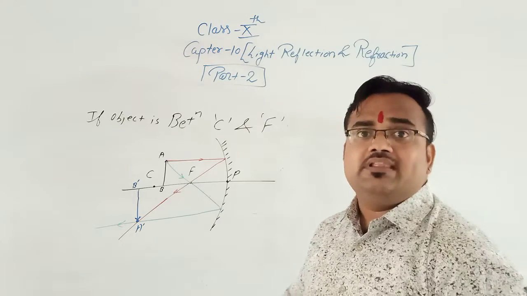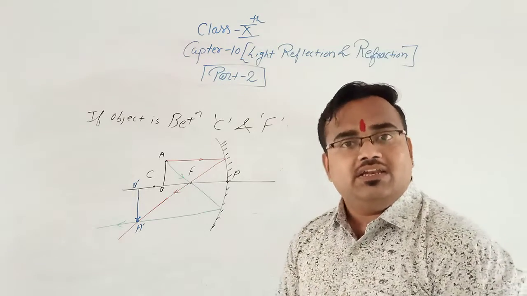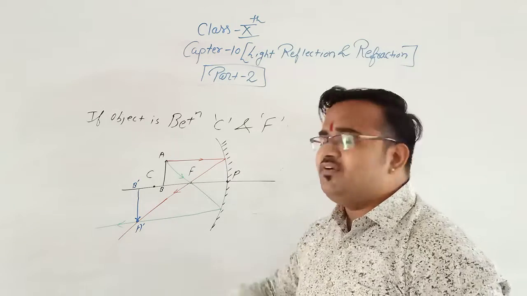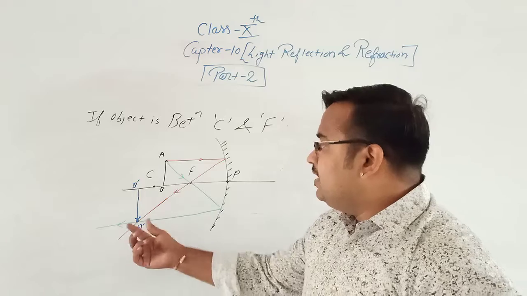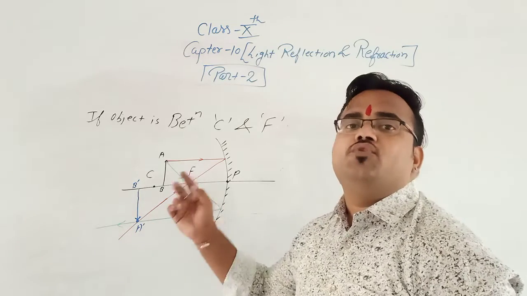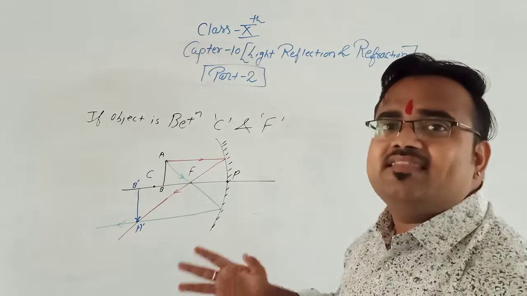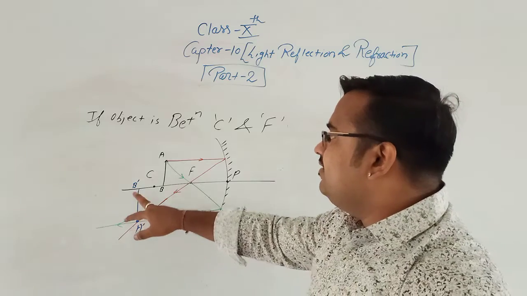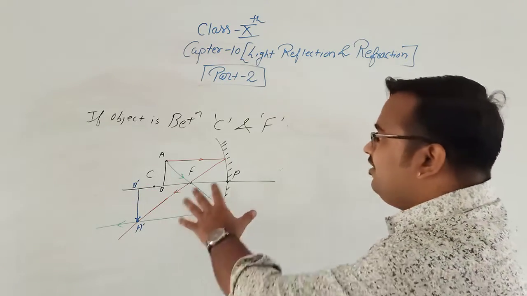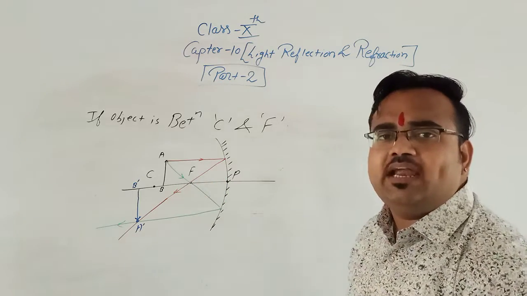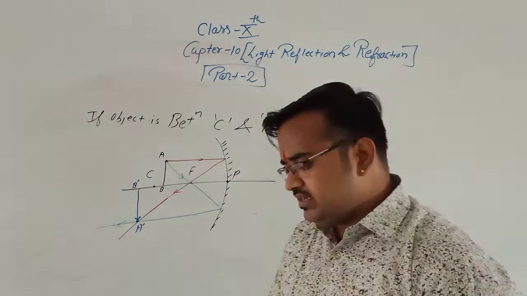Write in your notebook, this is a very important point: the point of intersection of two reflected rays represents the head of the image, and this is the tail of the image. Okay, so now we have to write the position and nature of the image.